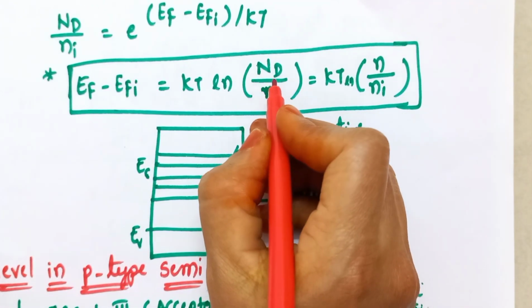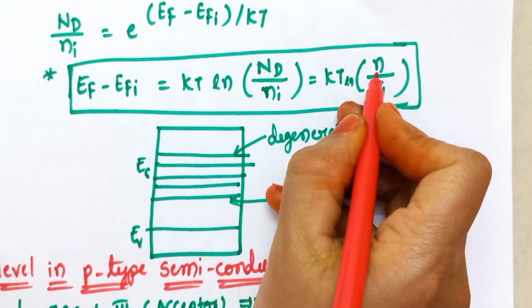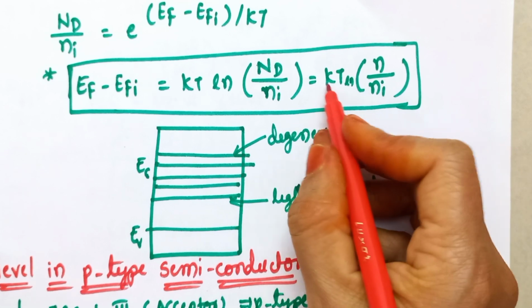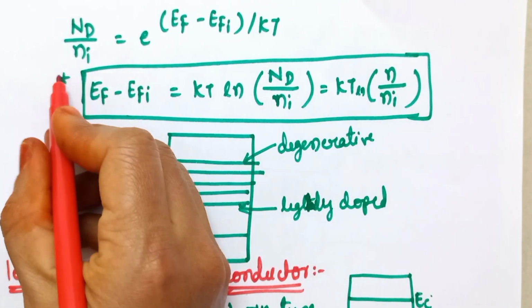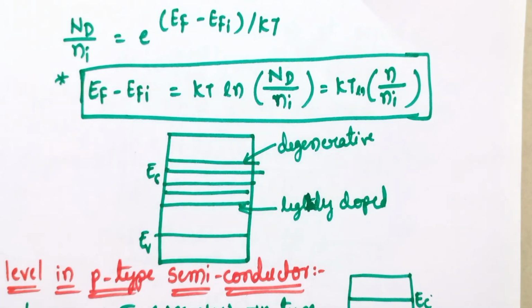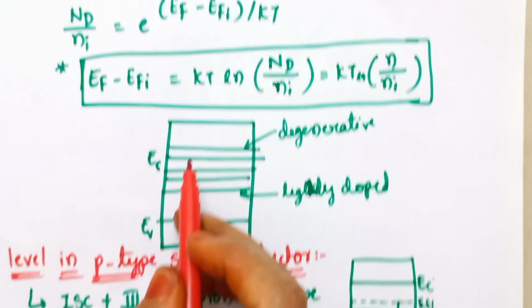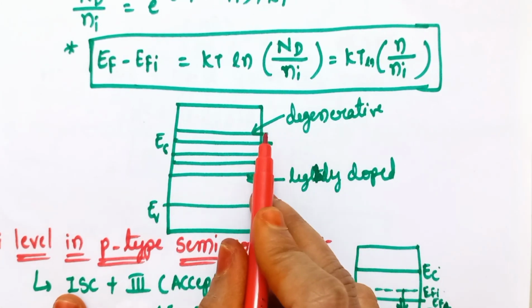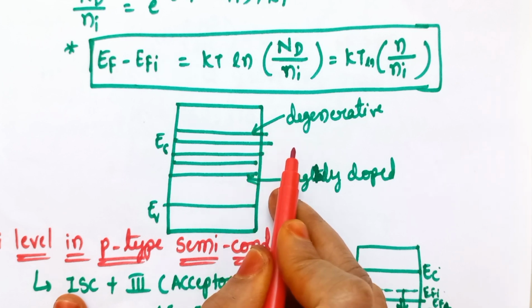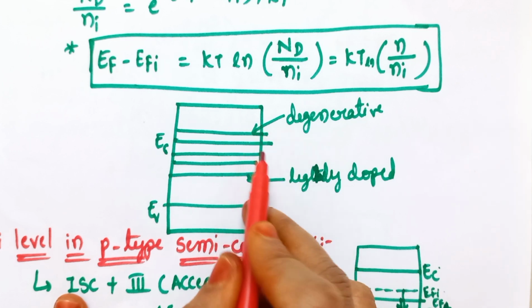Here the value of Nd is approximately equal to n, that is the number of electrons. So we can modify this as Kt ln of n by Ni. This is an important expression for finding the Fermi levels of intrinsic semiconductors as well as extrinsic semiconductors. This is the difference between the Fermi levels of both the semiconductors, and this energy diagram shows the Fermi levels of extrinsic type semiconductor.